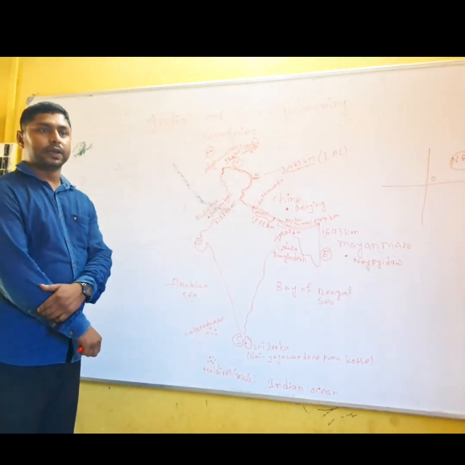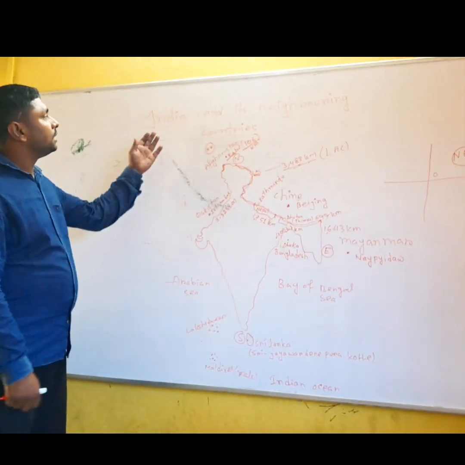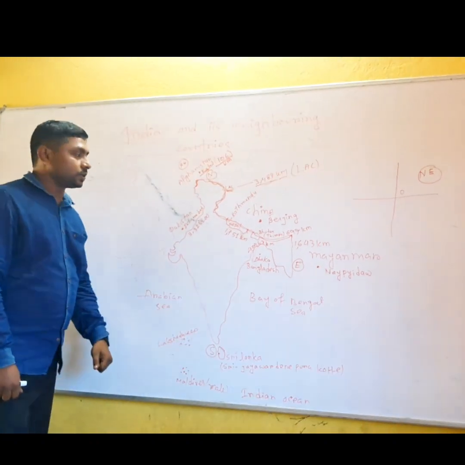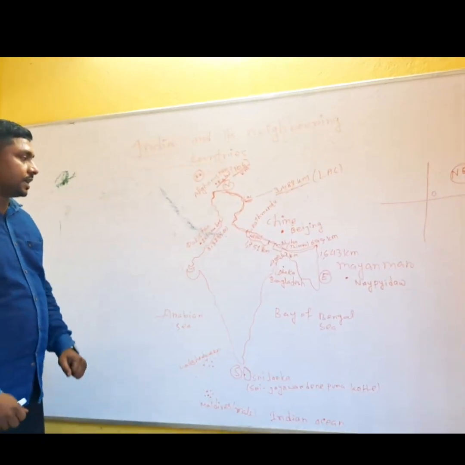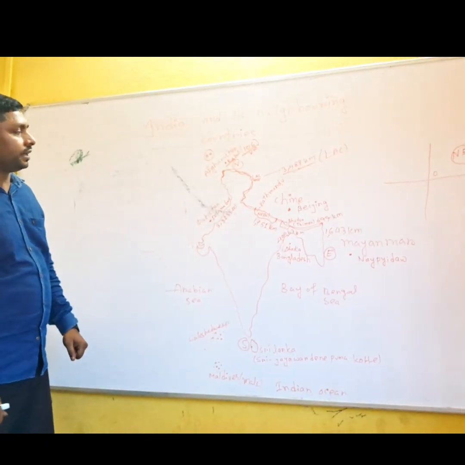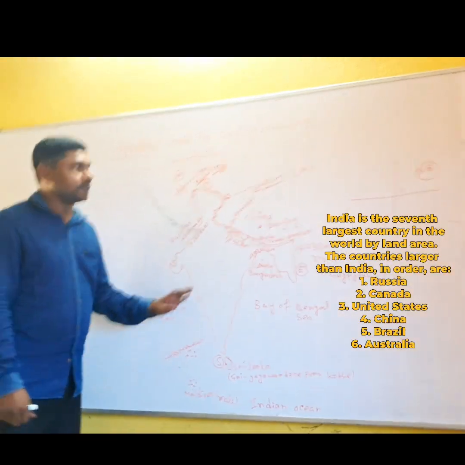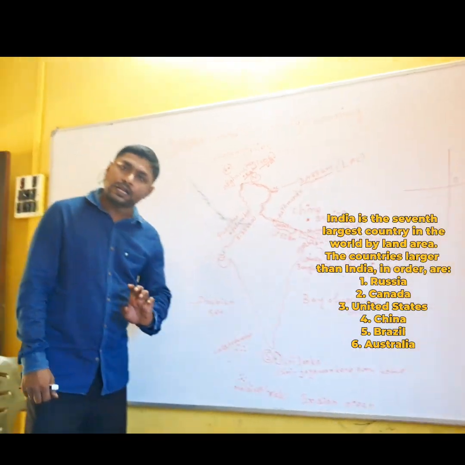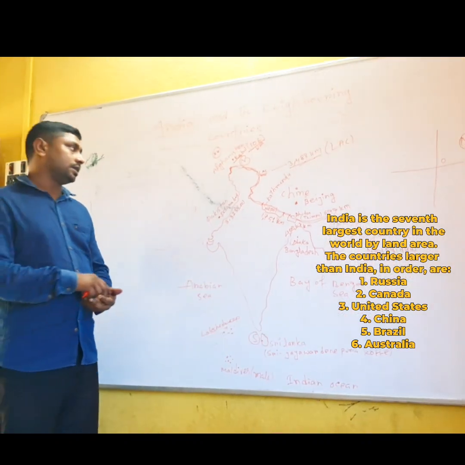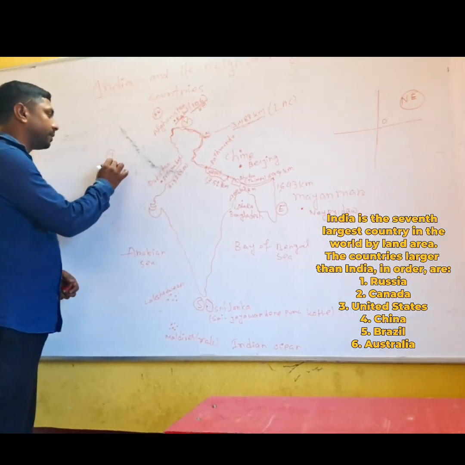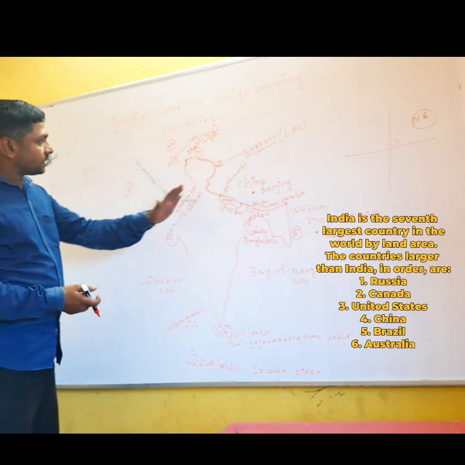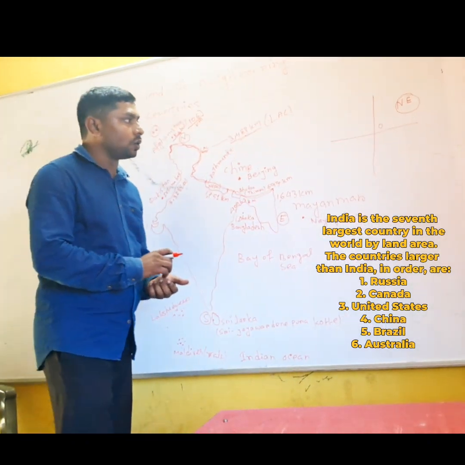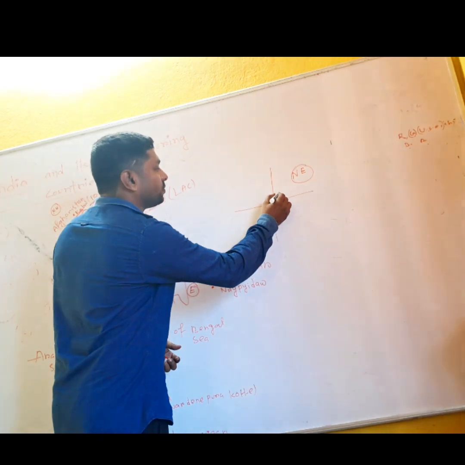So today I will discuss the topic India and its neighboring countries. So see, India is the seventh largest country in the whole world after Russia, Canada, USA, China, Brazil, and then Australia. That is the seventh largest country. Okay. So see here, India is located in which side of the globe, or which hemisphere?